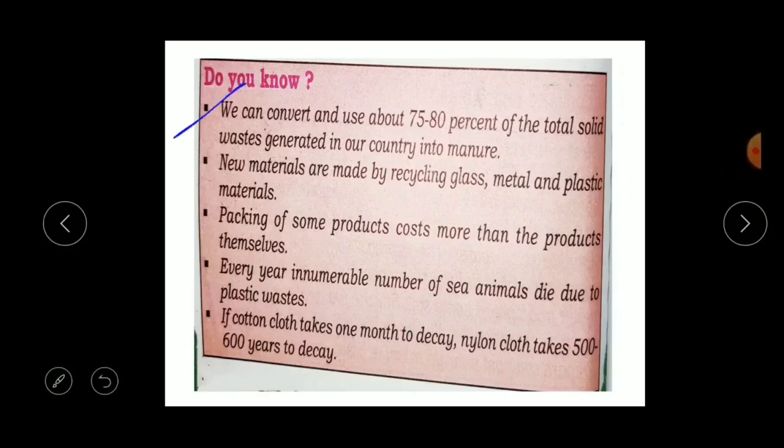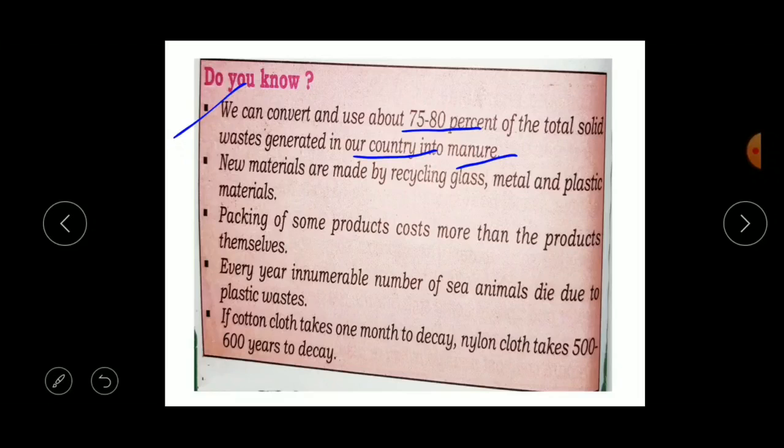So the first point is, we can convert and use about 75 to 80% of the total solid waste generated in our country into manure. So within 100%, we can convert 75 to 80% of the solid wastes generated in our country into manure.